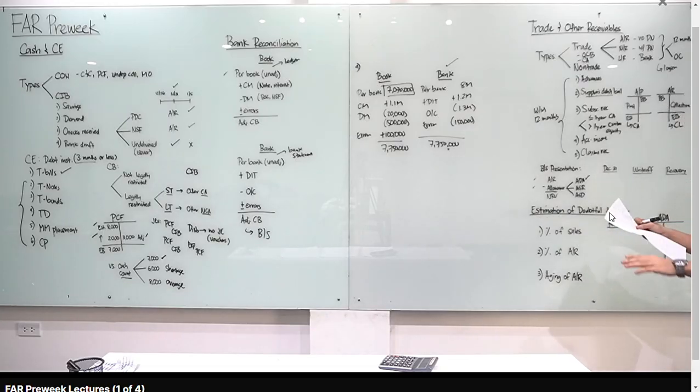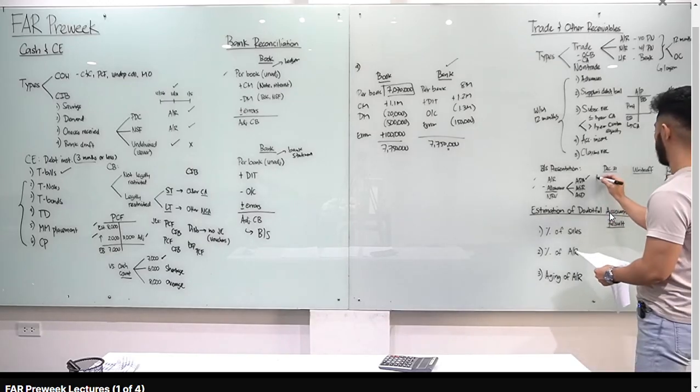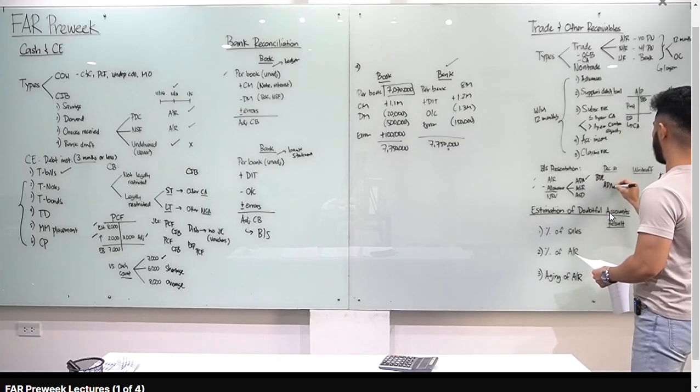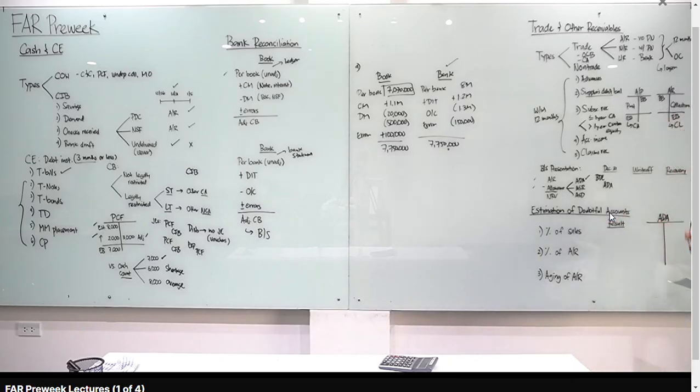So, tignan natin class, yung movement. Okay? Kailan nag-move yung allowance for doubtful accounts? Every December 31, mag-estimate tayo ng doubtful accounts. Anong entry mo dyan? Debit bad debt expense, credit ADA. Tignan natin yung movement. Gawa tayo ng T-account. Okay? So, ibig sabihin class, yung ADA natin, ang normal balance yan is a credit. Lagay ko beginning balance. I-increase yan kapag may bad debt expense tayo. Kasi bad debt expense, credit allowance for doubtful accounts. Okay? So, ito yung estimate natin of doubtful accounts every December 31.